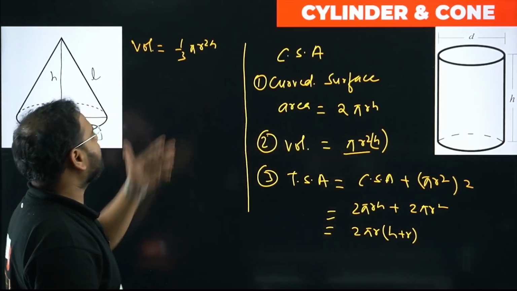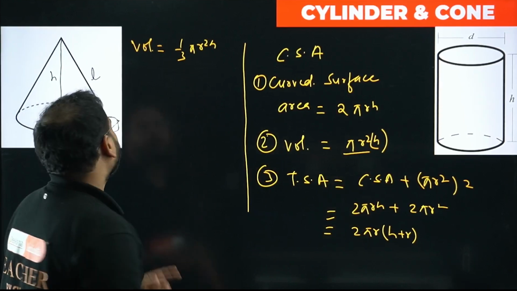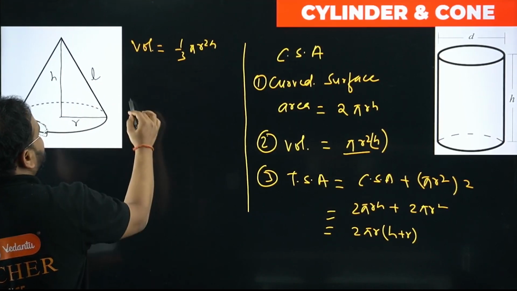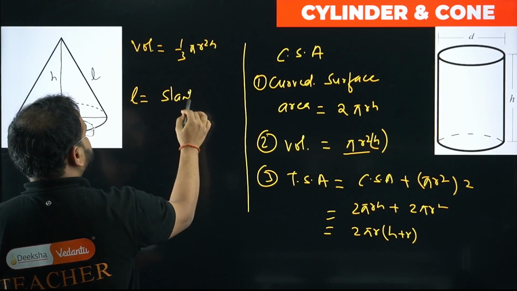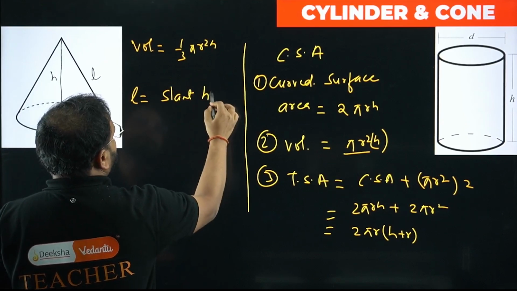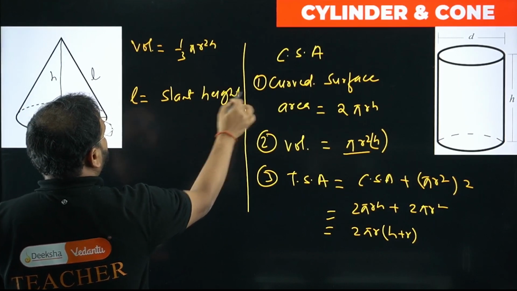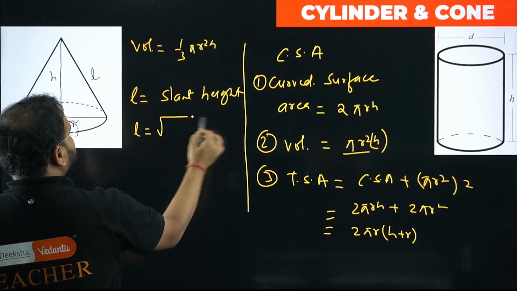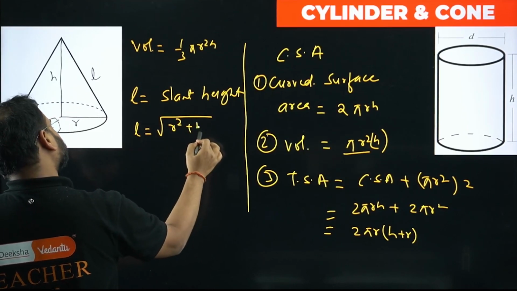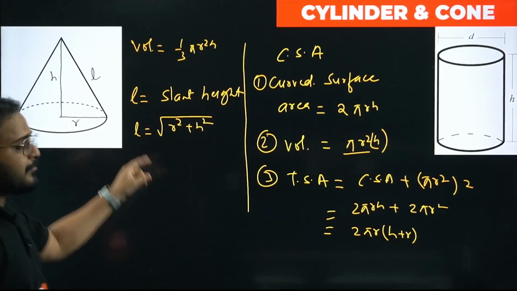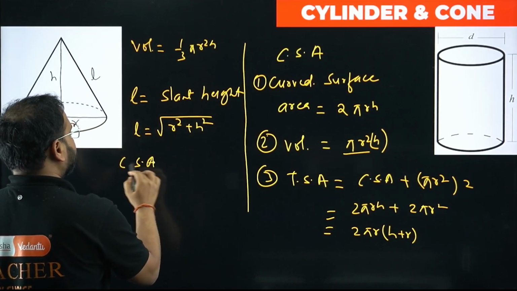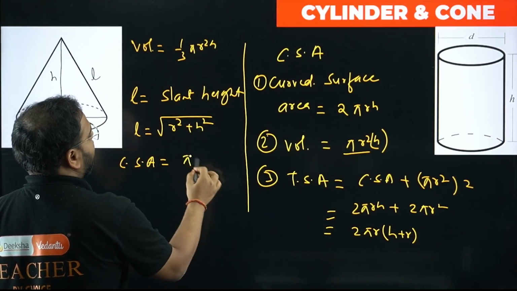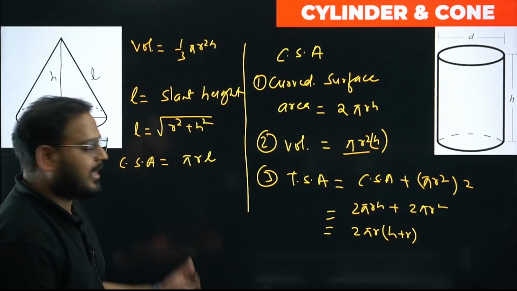We're going to get this as 1/3 pi r square h. That's the volume. Again, what is the L? Please check here. L is first of all called the slant height. The formula for L, from Pythagoras theorem, will be the square root of r square plus h square. Is L important, sir? Yes, it is. I'll show you how. So the CSA of the cone becomes pi RL, pi RL, that's why.